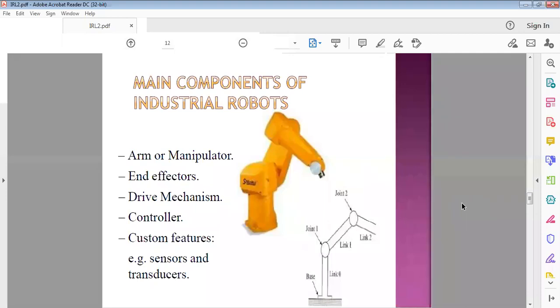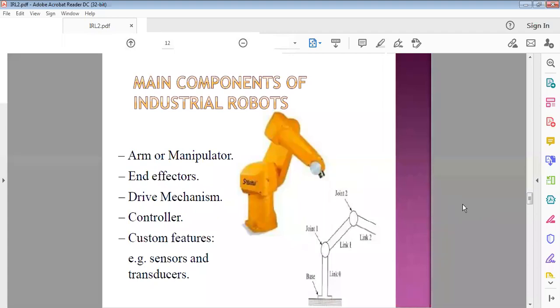So the industrial robot is mainly a jointed arm robot in most assembling applications, welding applications, and spray coating applications. In major applications, the industrial robot is a jointed arm.